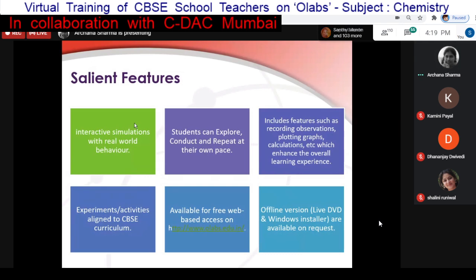One of the apprehensions that teachers generally have about using something from the net is whether the naming conventions being followed, or the actual scope of the experiment, will be as per my curriculum, the curriculum which my school follows. So we have used the CBSE curriculum as the base curriculum. All the labs have been developed with the basic reference books as NCERT manuals.